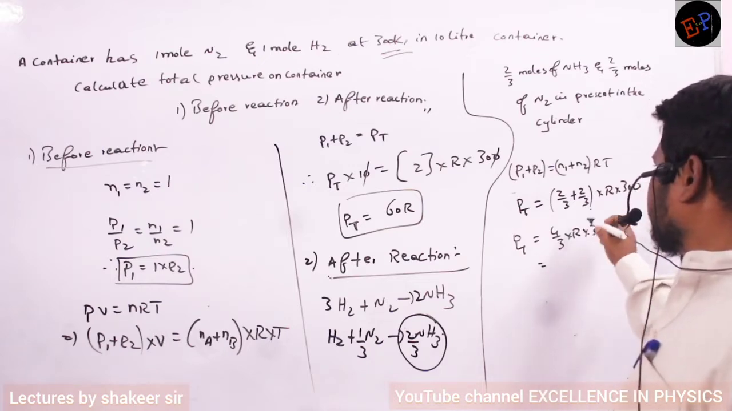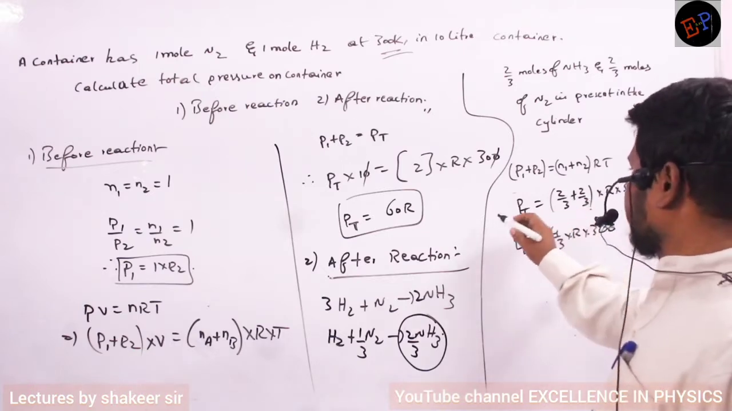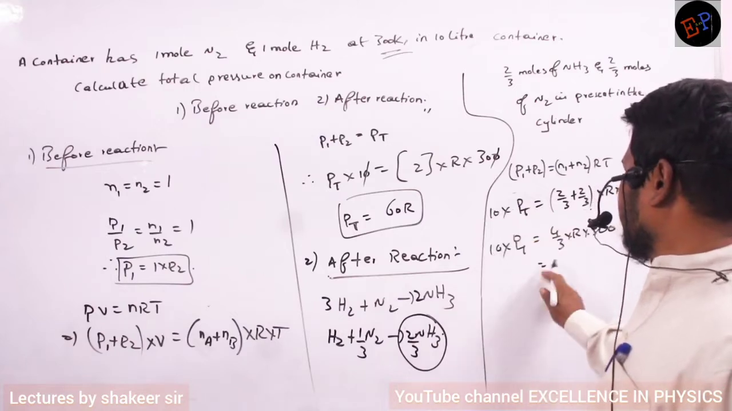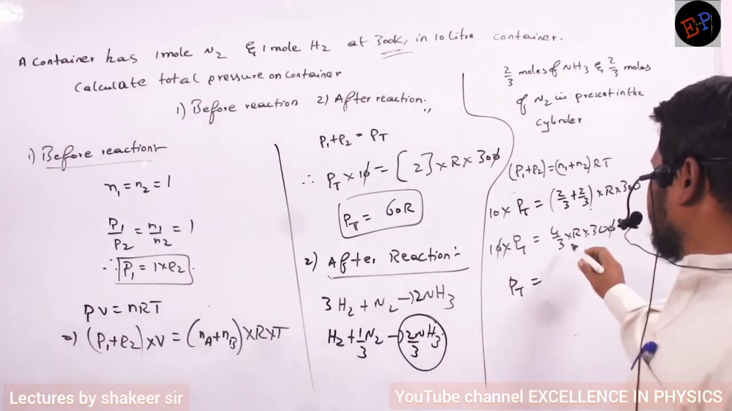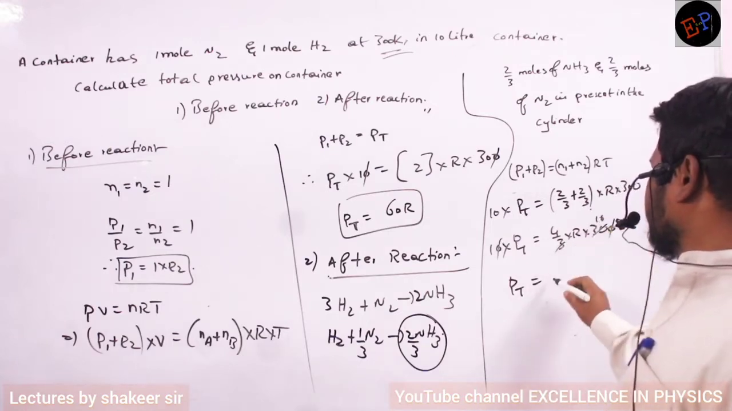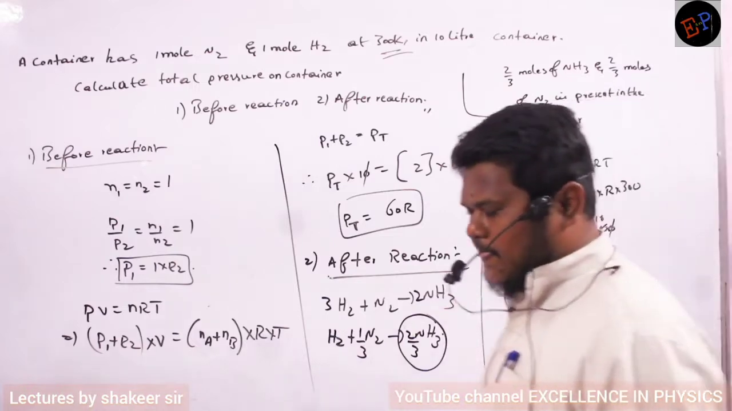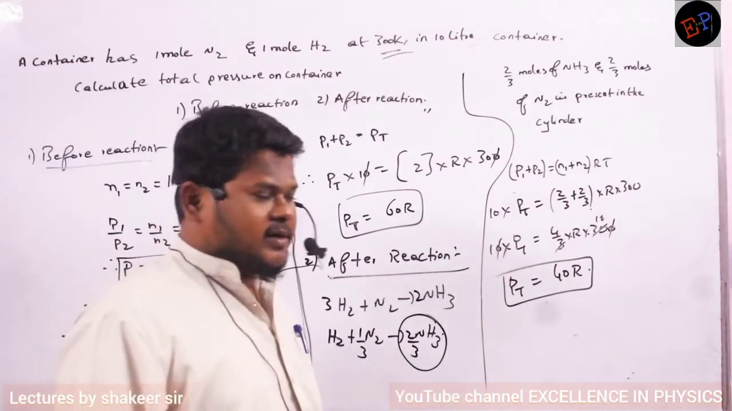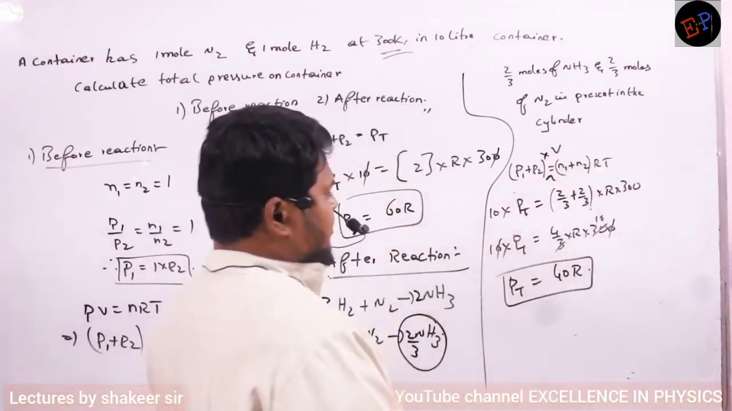Volume I forgot, sorry. Volume is how much? Volume is 10. So, multiplied by 10. So, PT is equal to how much? 10 and this one get cancelled. So, 3 ones are 3, 10s are... how much? 40 R. That is my answer. So, final pressure in the container is only 40 R. Is it clear? So, this I am multiplying with V. I forgot to multiply with V here.